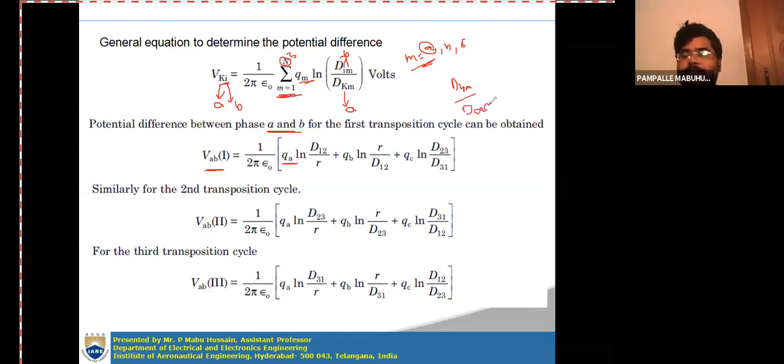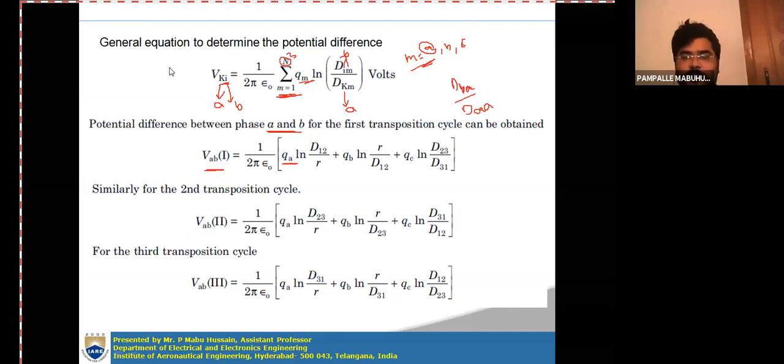So dBA is nothing but the distance between the conductors A and B in section 1.